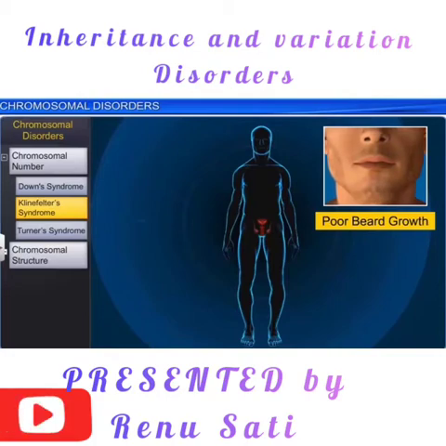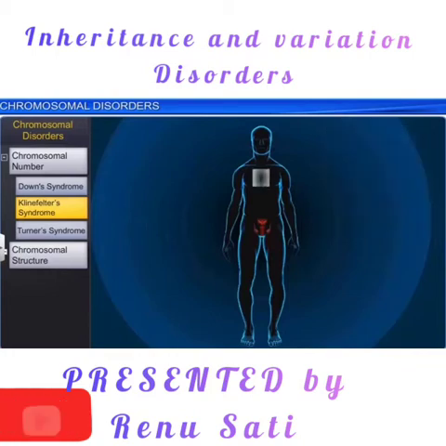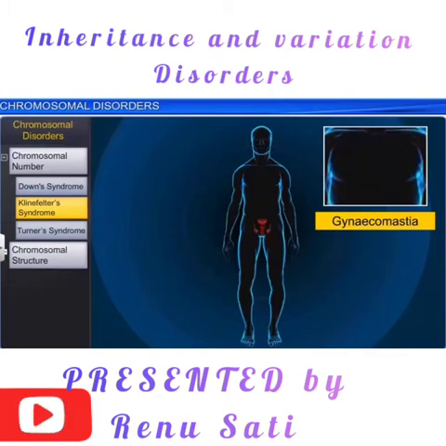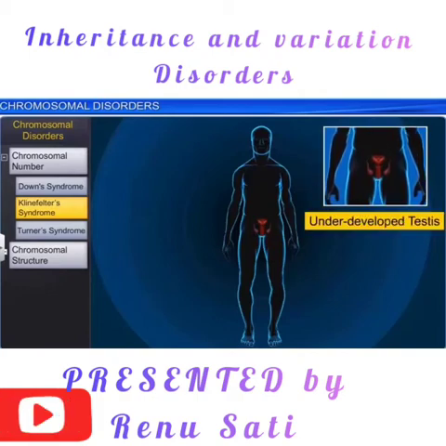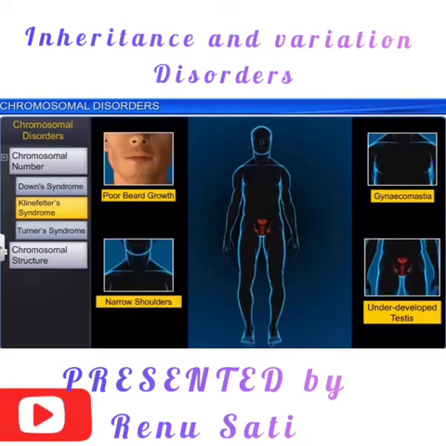Due to these sex chromosome disorders, poor breast growth, narrow shoulders, female-like characters, formation of gynecomastia, means breast-like structures which are not actually properly breast but breast-like structures. Underdeveloped testes cannot produce the sperm, so they are infertile. These are the general characteristics of the Klinefelter syndrome.